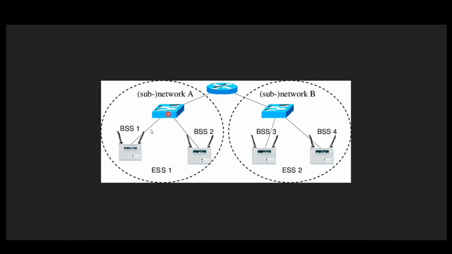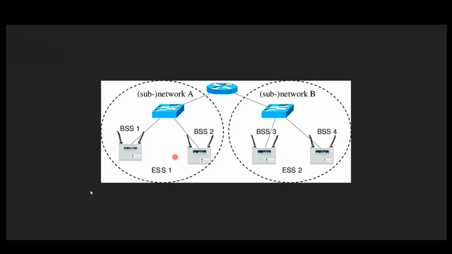So in one college we may have one BSS, a second BSS, like that we have many BSS, basic service set. One basic service set will have one access point. Another basic service set will have another access point. And for this basic service set, many Wi-Fi devices will be freely moving and connected, right? Such access points will be many in a college. So the collection of such access points, that is the collection of these BSS, will create one ESS. You can think of the ESS as our college network completely, right? That is again connected to the internet.